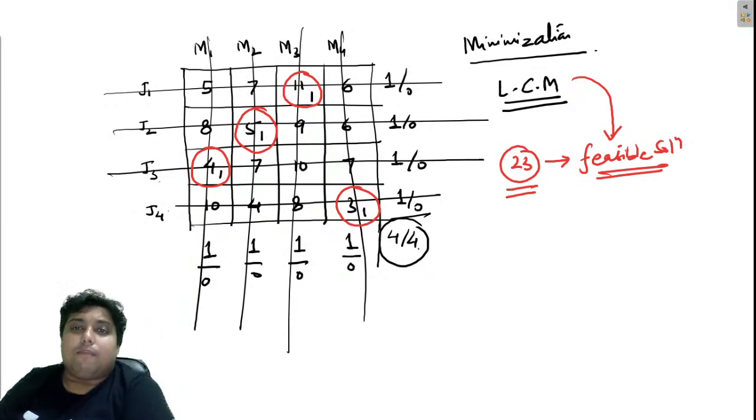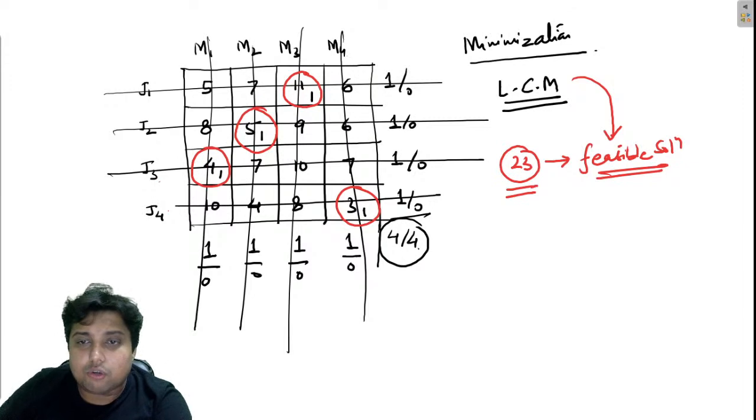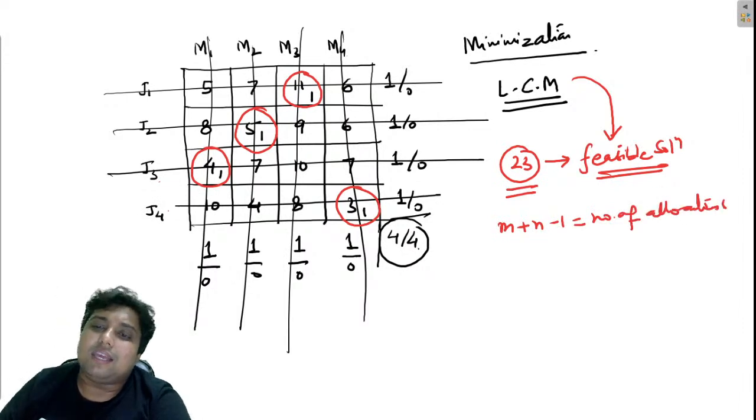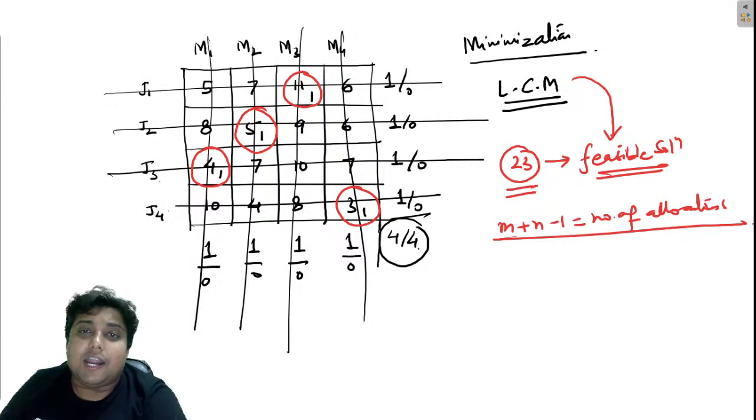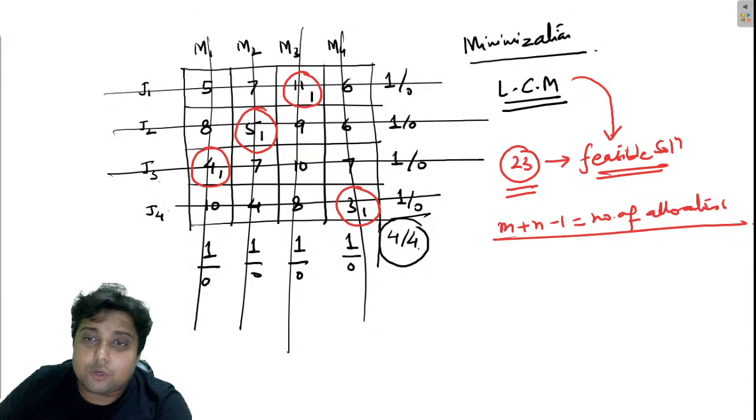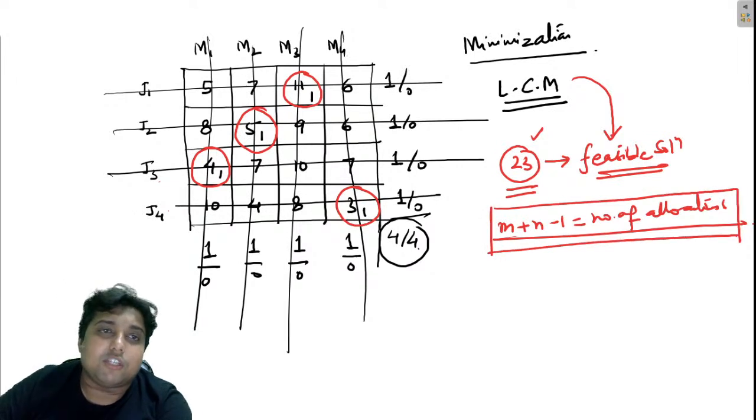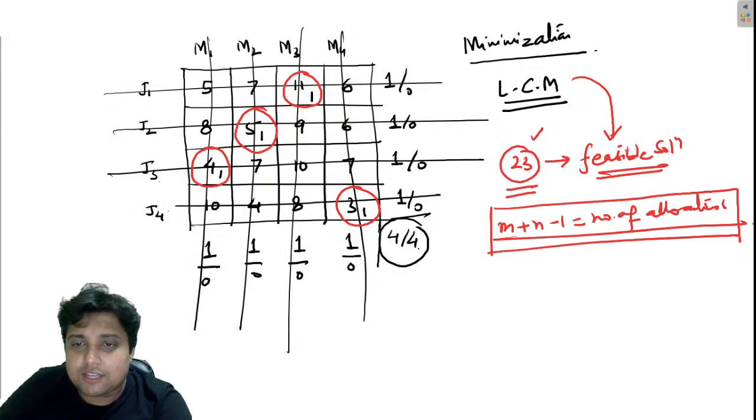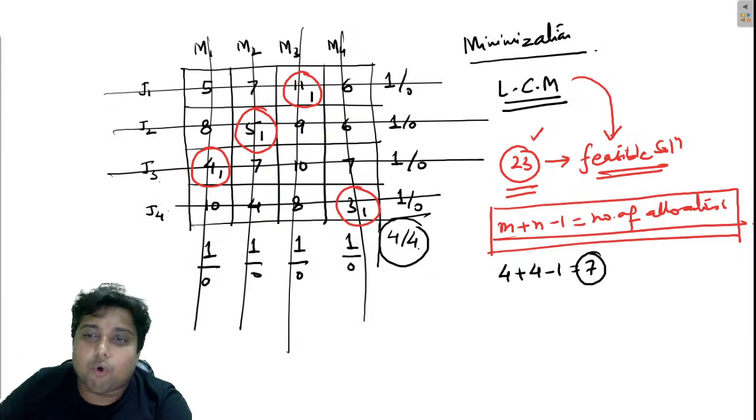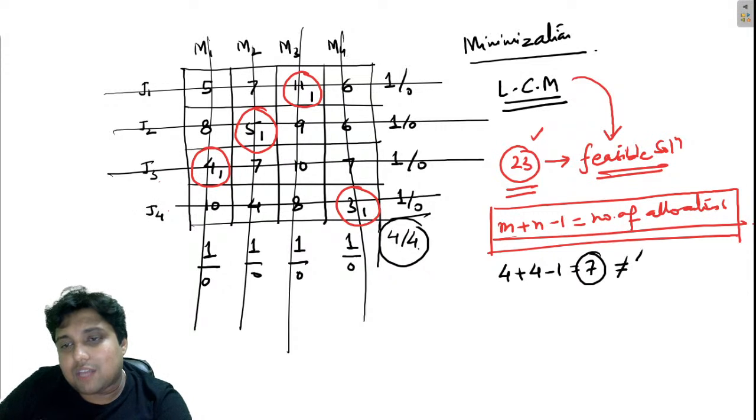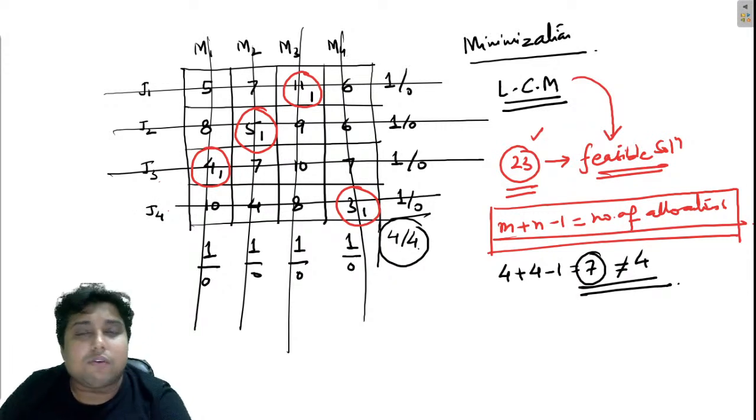And remember, while performing the optimality test, we have to make sure that m plus n minus 1 is equal to the number of allocations. Why am I explaining all this, you must be thinking? Well, don't worry, I am heading you in the right direction. So remember, 23 is a feasible solution, and to perform the optimality test we want to check whether m plus n minus 1 is equal to the number of allocations or not. Here m plus n minus 1, that is 4 rows plus 4 columns minus 1, is equal to 7, and here we have 1, 2, 3, 4 allocations. So 7 is not equal to 4.